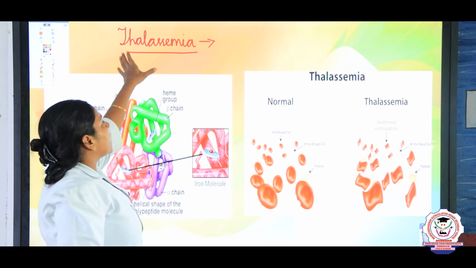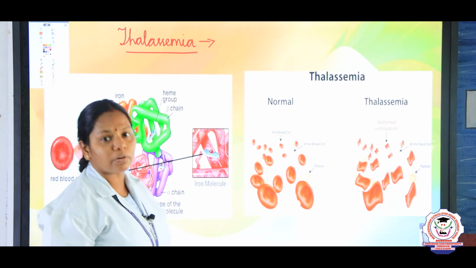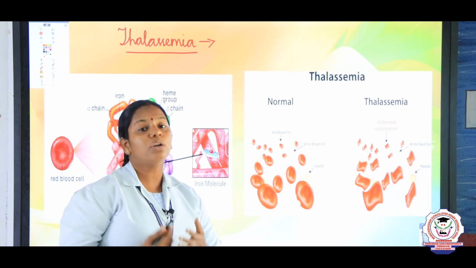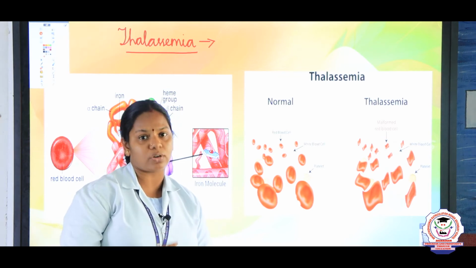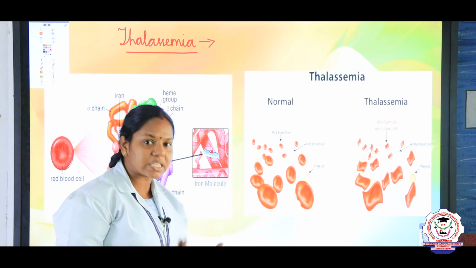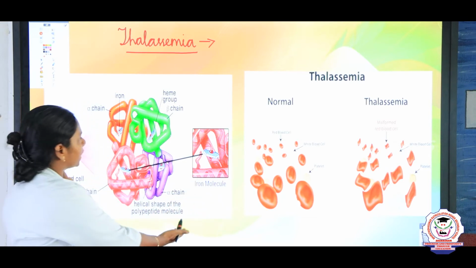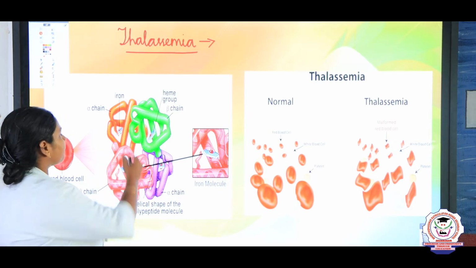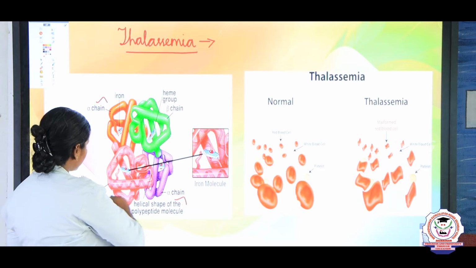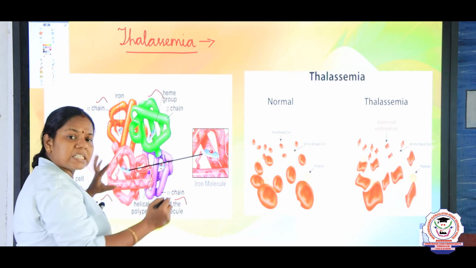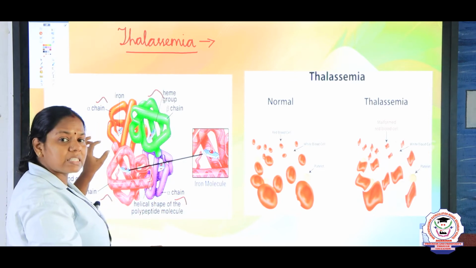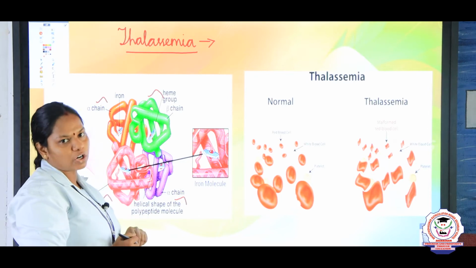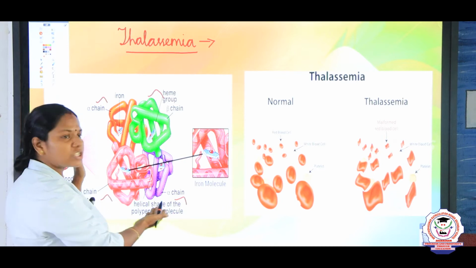So, this thalassemia is caused due to abnormal hemoglobin. There is a gene in the chromosomes controlling a normal hemoglobin so that it can bind oxygen easily. If that gene is absent... this is the structure of a normal hemoglobin, children. It consists of 4 chains, 2 alpha chains and 2 beta chains. And each molecule of hemoglobin is able to bind 4 molecules of oxygen. So this is a normal hemoglobin structure.